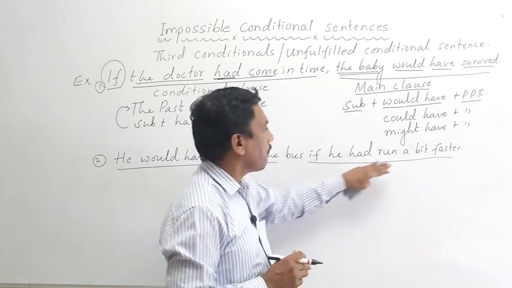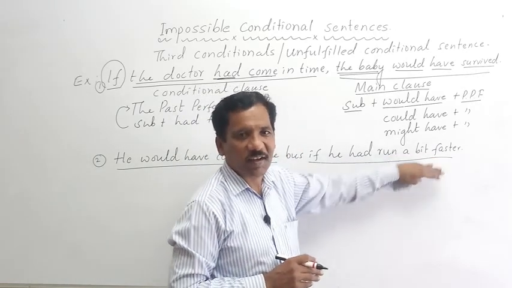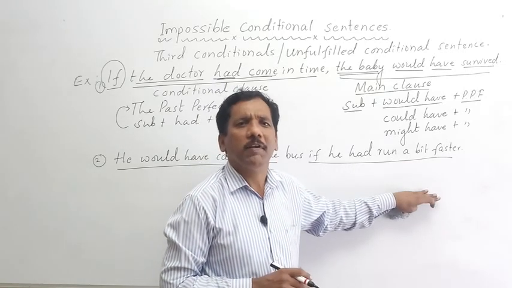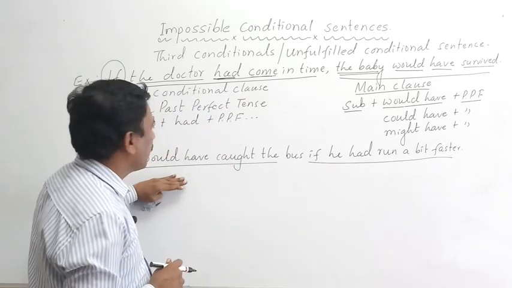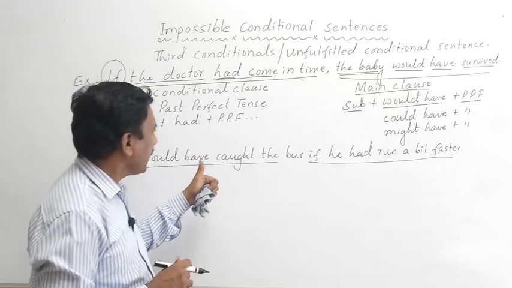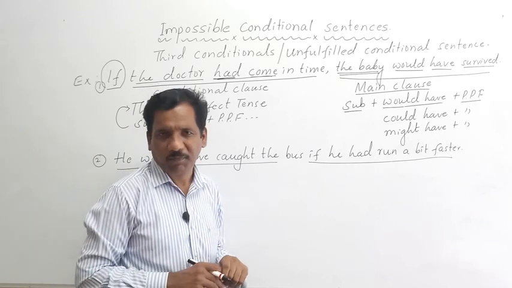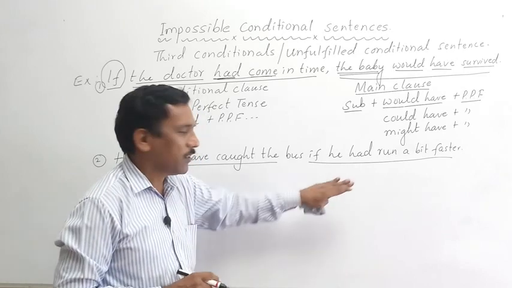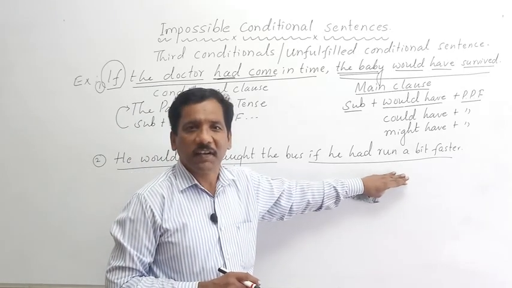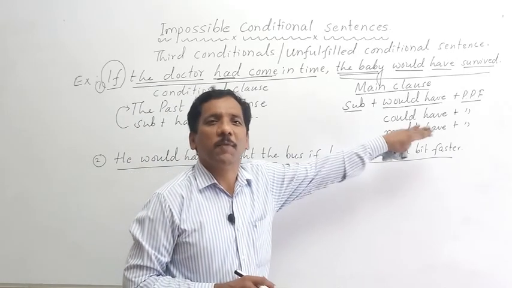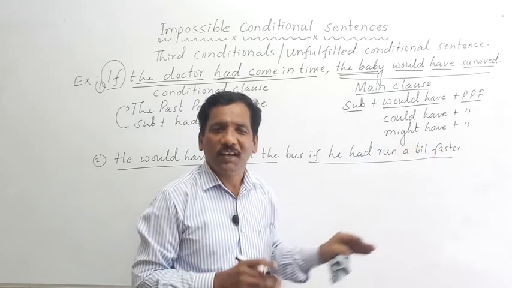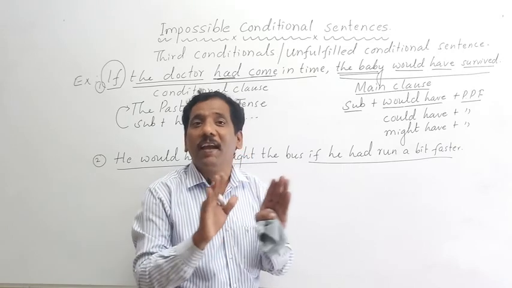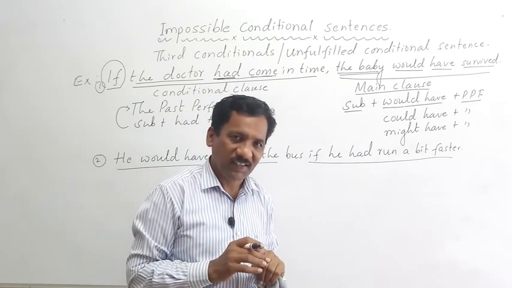If he had run a bit faster, it means he didn't run faster. So, what happened? He didn't catch the bus. Unfulfilled conditional sentence. As I told you, we use past perfect tense in the if clause, would have plus past participle form in order to speak about past situations that didn't happen.